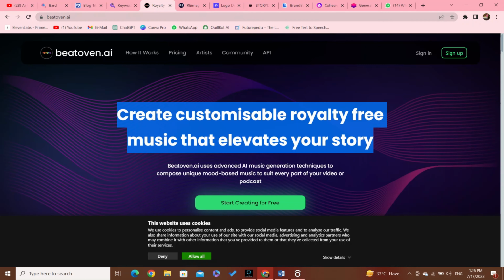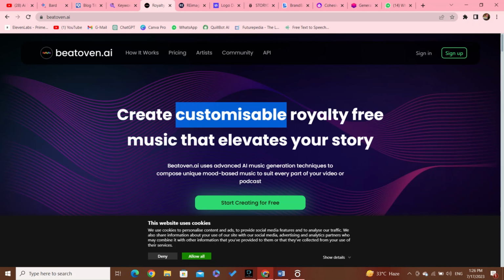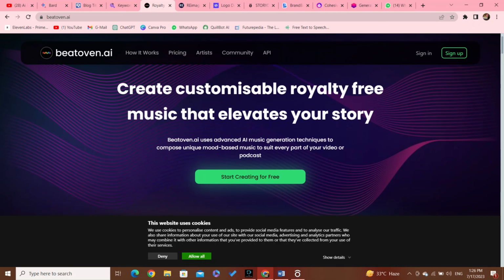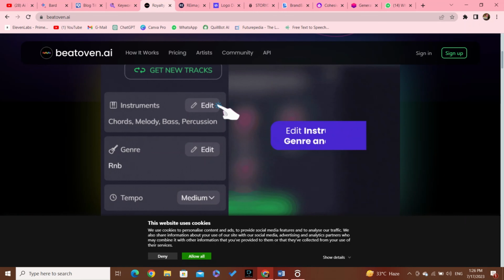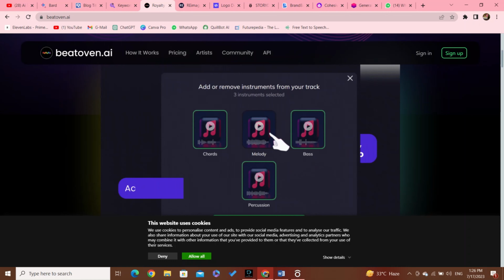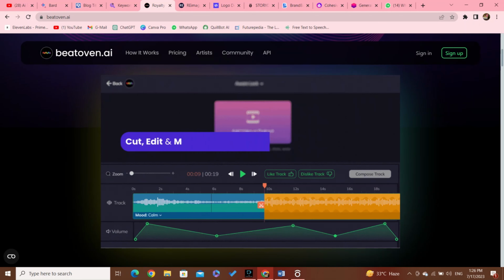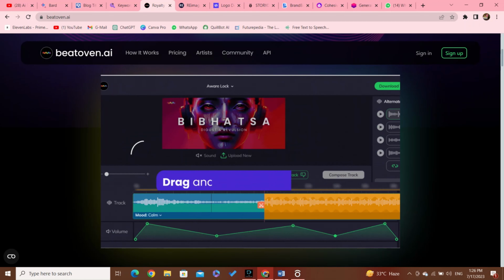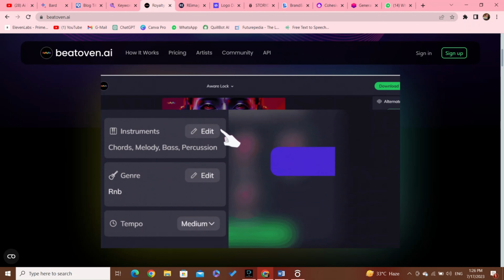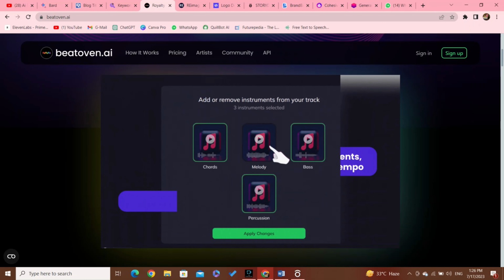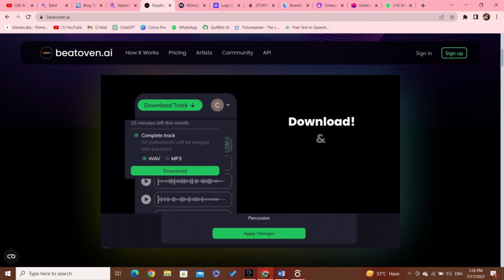Fourth website is Beethoven.ai. The main function of the customizable royalty-free music service is to provide a versatile and unique musical solution that enhances storytelling across various media. Whether it's for videos, films, podcasts, presentations, or other creative projects, this service offers a wide range of music tracks that users can tailor to their specific needs.